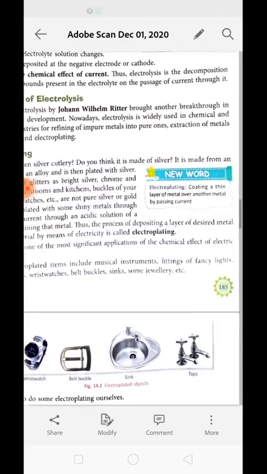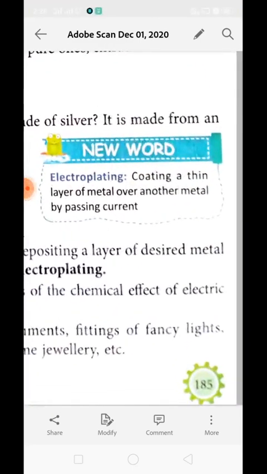Over here we have the definition of electroplating. It is defined as coating a thin layer of metal over another metal by passing electric current. It means we are applying a coat of metal on another metal by passing the electric current. They are not glued together. They are together because of the bonding that has been formed due to passing the electric current.